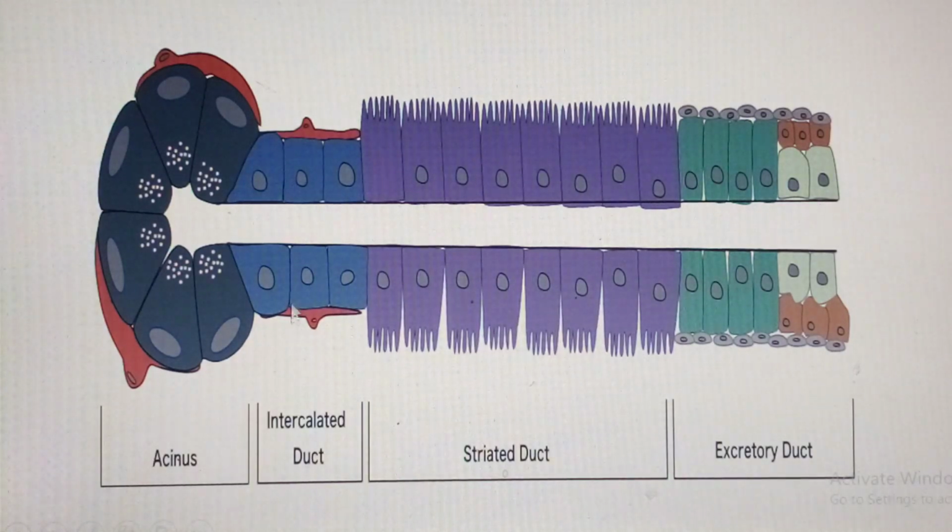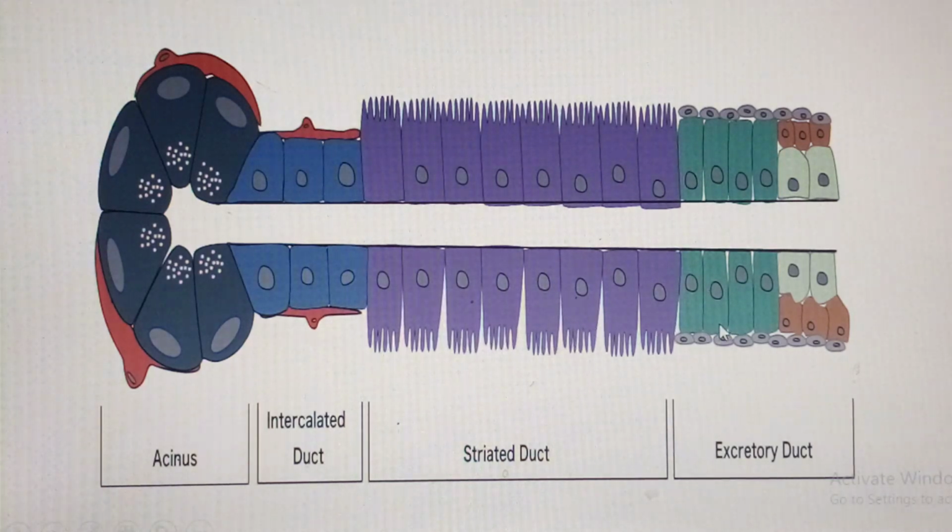Now we said that the secretory unit of a gland is lined by basket cells or myoepithelial cells. Then the initial portion of the duct is the intercalated duct of the intralobular duct, lined by simple cuboidal epithelium. As you move on, there's the striated duct, whose cells are roughly columnar but present with basal foldings.